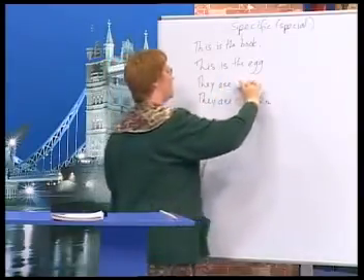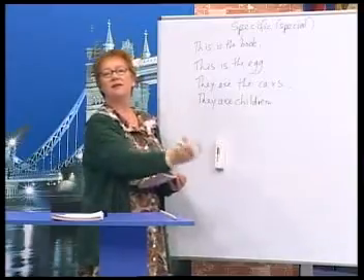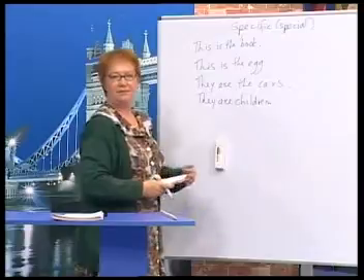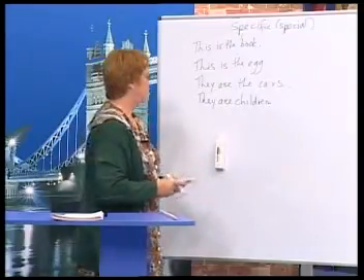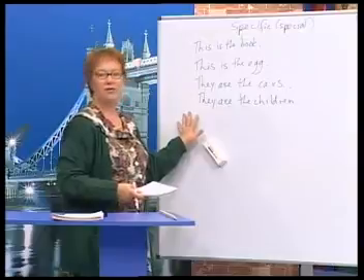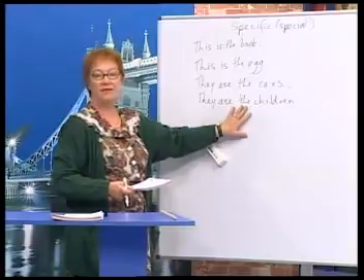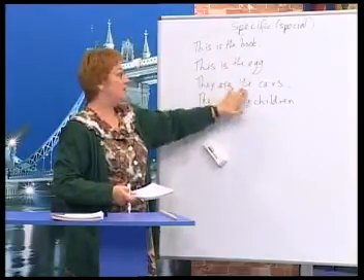Okay, now we have to change this one a little bit. They are the cars. Now we could put something like this. They are the cars I like. Very specific or special. And then finally, they are the children. They are the children, the special children I teach. It's a special group now. Okay? So the is used when it's very specific, and look, it's all the same.